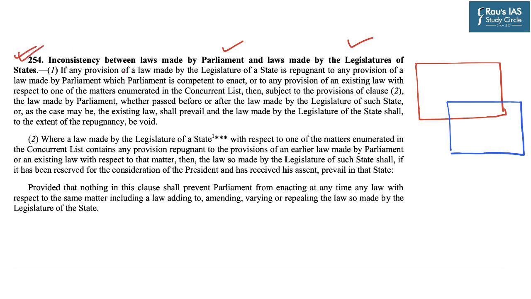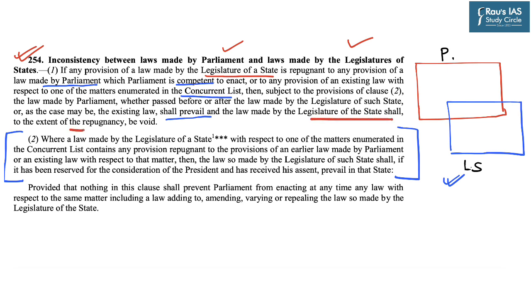Now regarding inconsistency of laws made by Parliament and the legislature of the state, the Constitution under Article 254 says that if any provision of a law is made by the legislature of a state, so consider this law has been made by the legislature of a state, and this law, which is red in color, has been made by the Parliament. So it says that if any provision of the law made by the legislature of a state is repugnant or inconsistent to any provision of a law made by Parliament, which the Parliament is competent to enact under the concurrent list, then subject to this particular provision, the law made by Parliament shall prevail, and the law made by the legislature of that state shall, to the extent of repugnancy or inconsistency, be void.